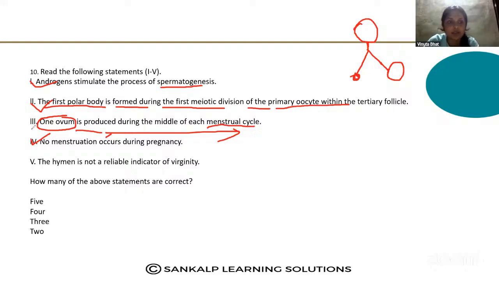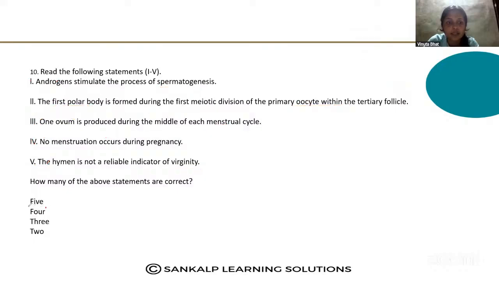So this is the wrong statement. Then the hymen is not a reliable indicator of virginity, that is also correct. So out of 5, 4 statements are correct: the first, second, fourth and fifth. In the third, it is not an ovum but the secondary oocyte.